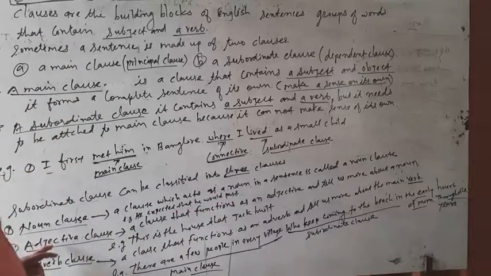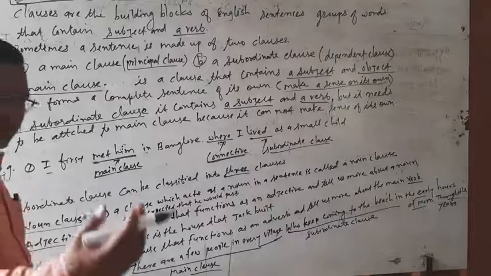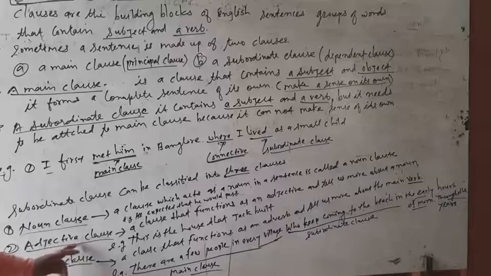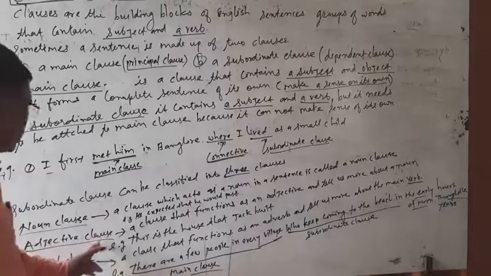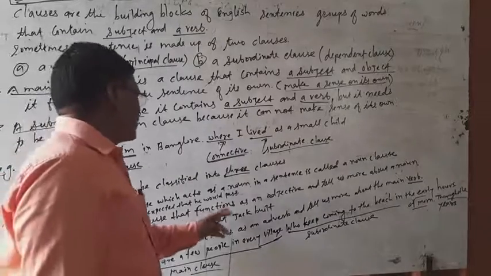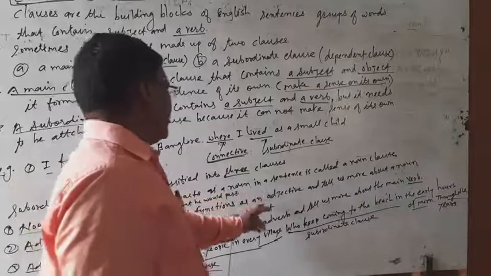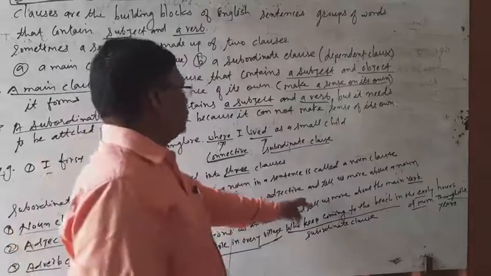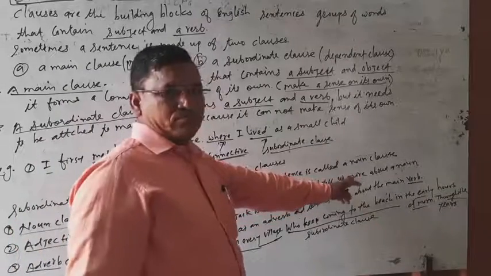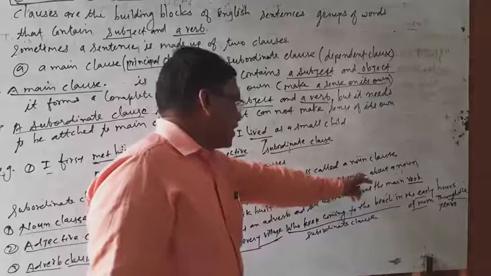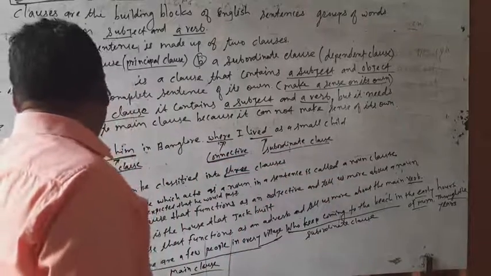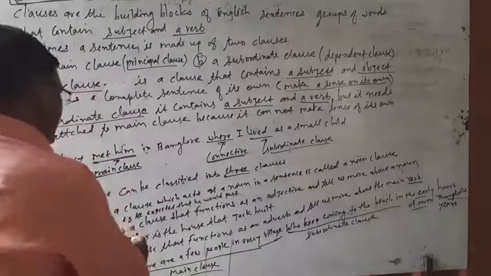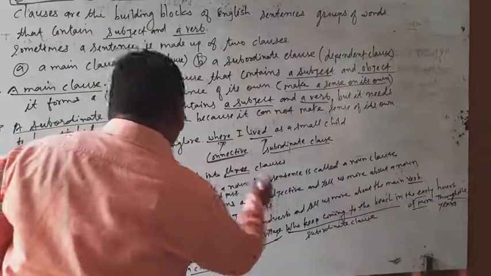Number two, adjective clause. An adjective clause is a clause that functions as an adjective and tells us more about a noun. For example, this is the house that Jack built.